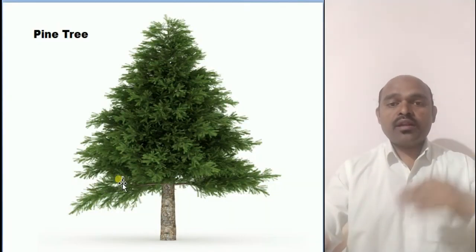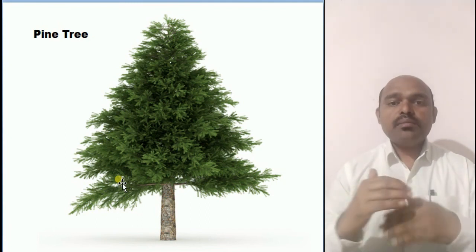Then let us discuss the Himalayan forest. What type of forest do we find in the Himalayas? So my dear students, here we should come to know that we find three types of forest in the Himalayas: higher altitude, then medium altitude, and mixed forest. So these forests depend on the altitude. For example, at the higher altitude we find the flowering trees. You can see here in the images where we find the higher altitude.